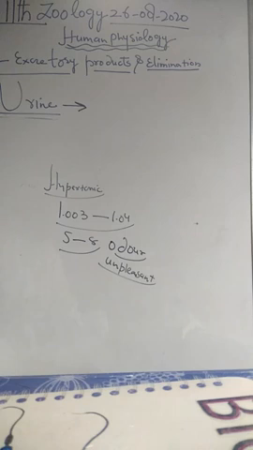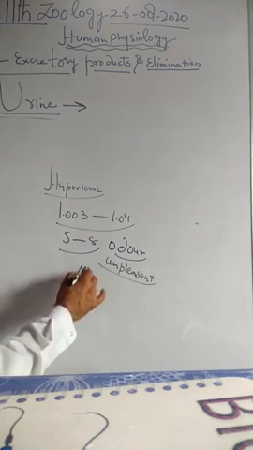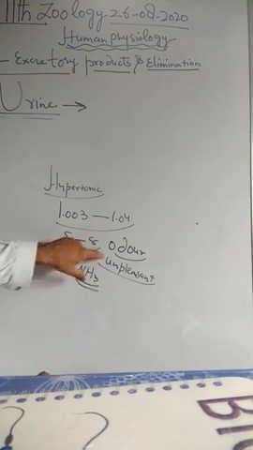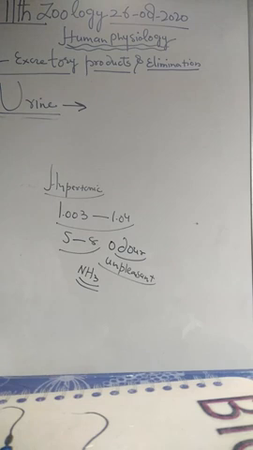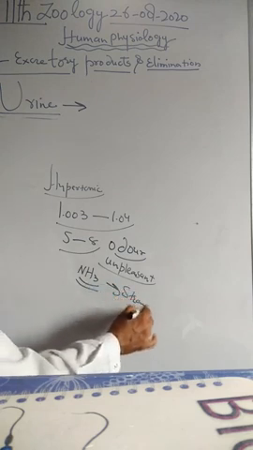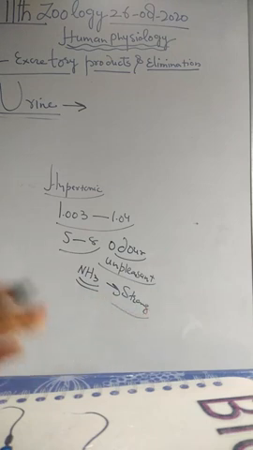If allowed to stand, urea is degraded by bacteria to ammonia. Whenever the urine is allowed to stand, the bacteria which act upon this urea convert it to ammonia, which imparts a strong smell. That's why there is a strong smell to the urine whenever the urine is stagnant at a particular place.